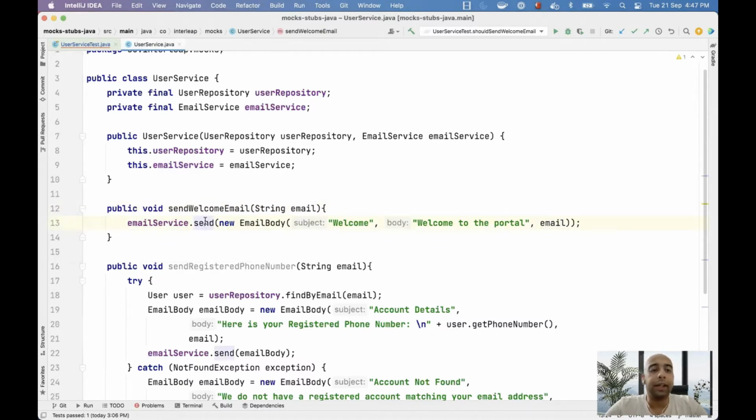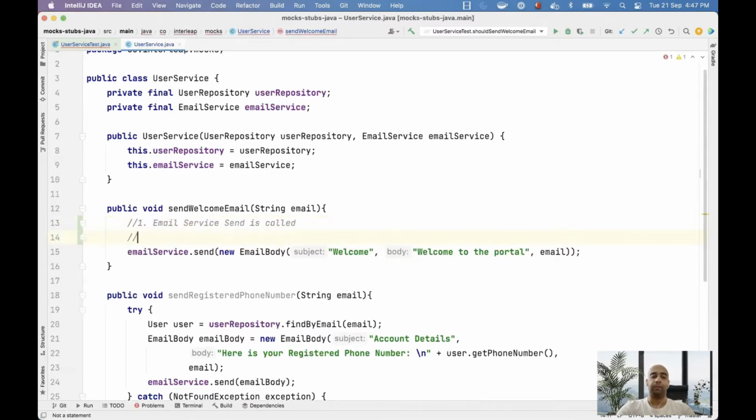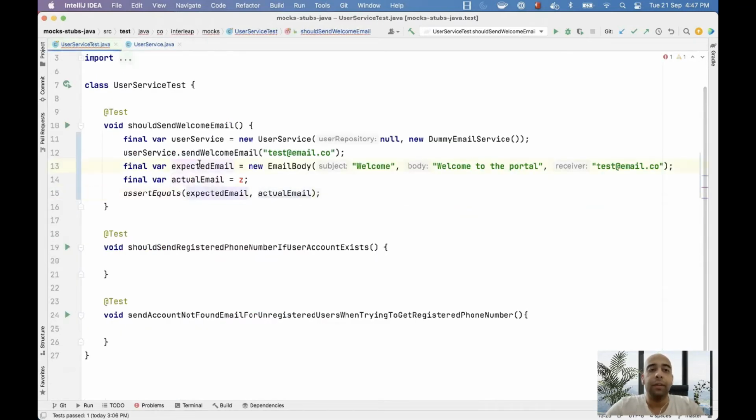In this test, what we are trying to ensure is, first of all, email service.send is called, and second, it is called with the right body. With this understanding, let's go back to the test and see what we are doing there. Here is the expected email. On line 14, we somehow want to see if email service.send was called and what was the actual body with which the send method was called. Then we assert that the expected body should be equal to the actual body.